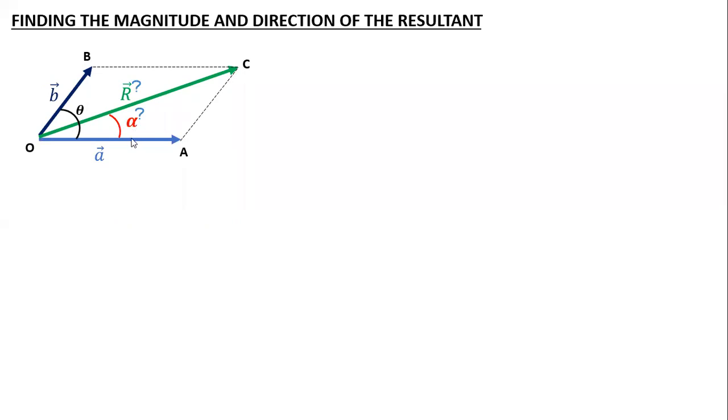If alpha is known, I know the direction. So I know the magnitude and the direction of R. At the end, I need to calculate the R magnitude and the value of alpha. Is this much part clear? So two things I need to calculate. Any doubt in the diagram part?